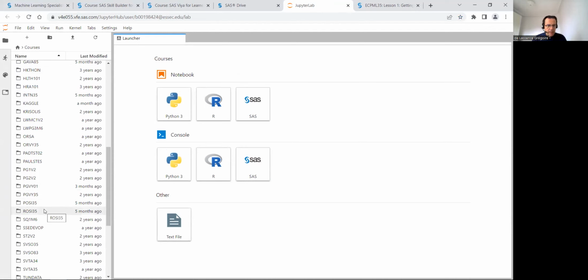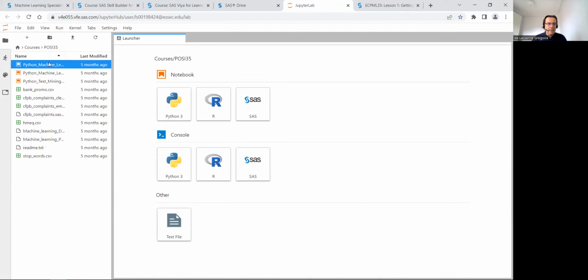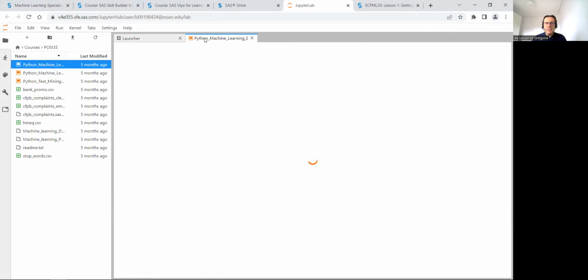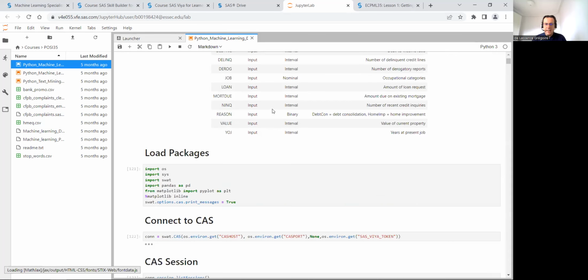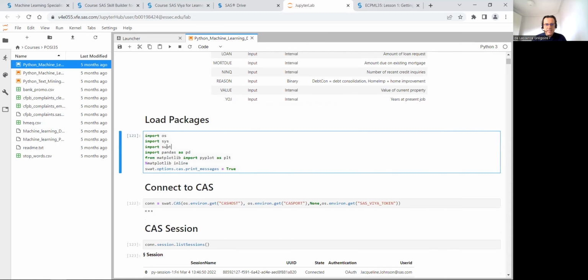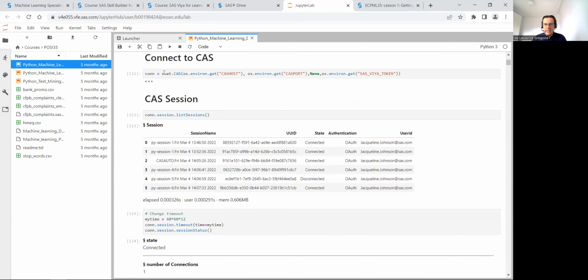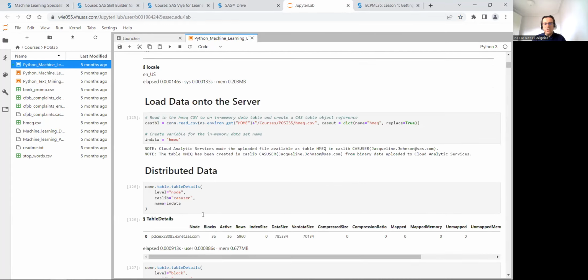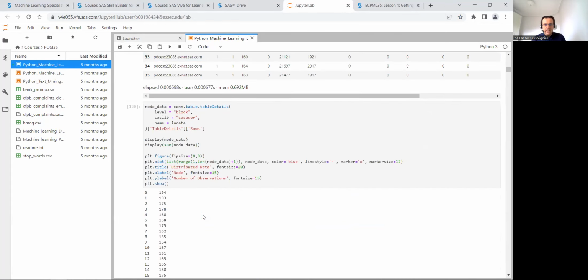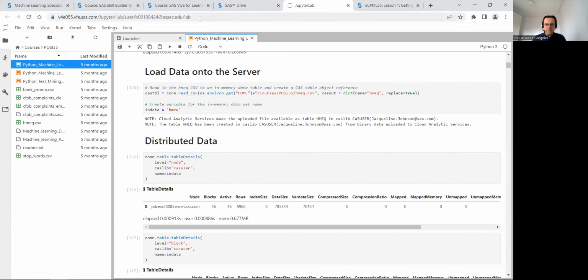Just to present a little example, if I open this notebook, I will see a Python code. It looks like it's in Python, but using this SWAT package, I will connect to my SAS Viya server, and everything will be done in SAS. So it looks like it's Python, but it's SAS code behind.